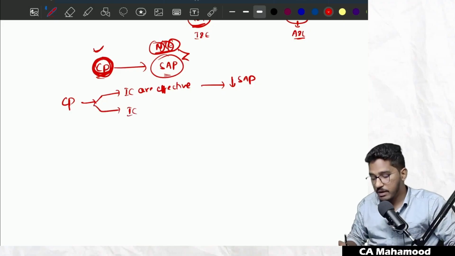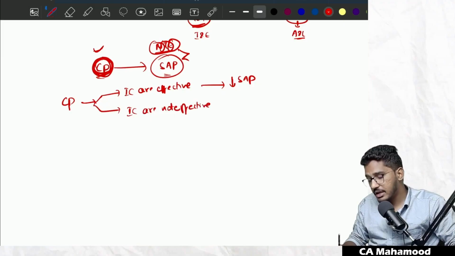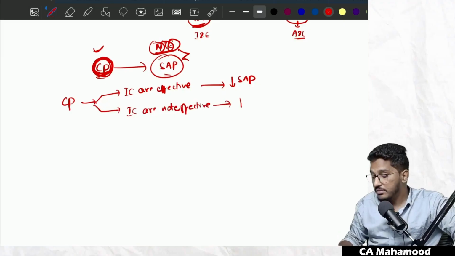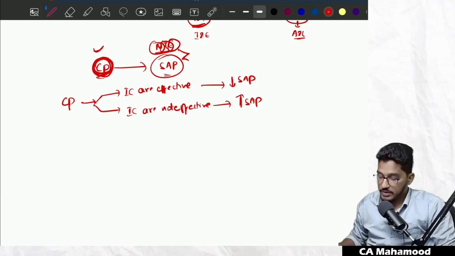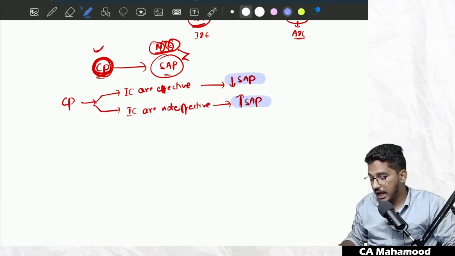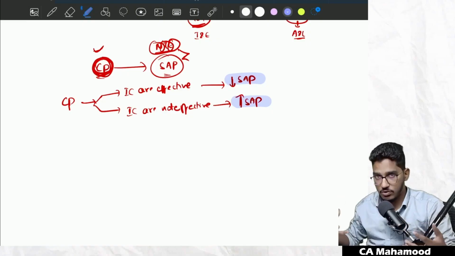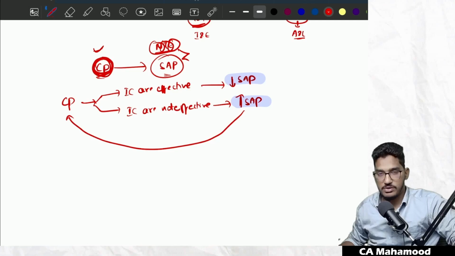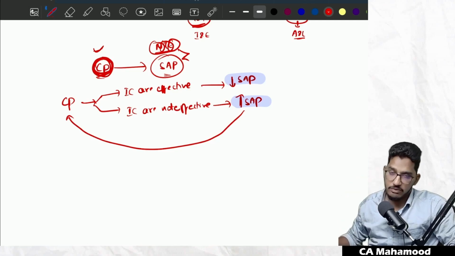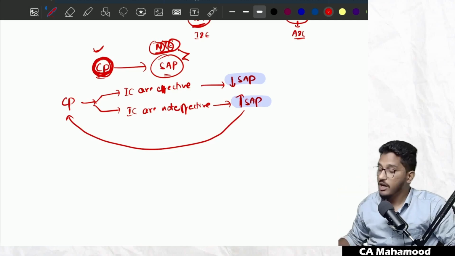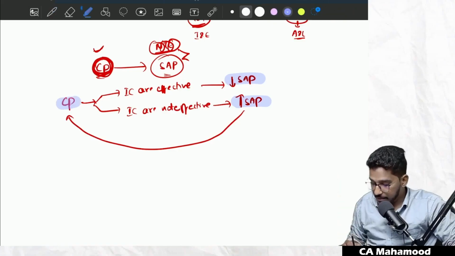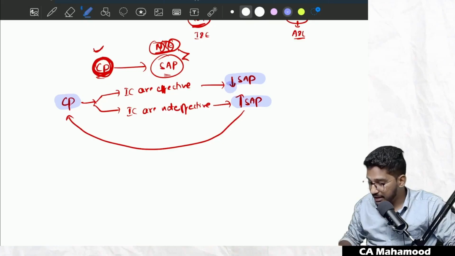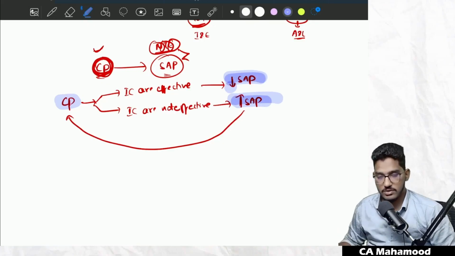On the other hand, if you perform compliance procedures and you decide that internal controls are not working effectively in the client's organization, then what will we do? There we will try to perform more substantive audit procedures. If you pay close attention here, we are determining the extent of substantive audit procedures on the basis of the outcome of the compliance procedures. This is very important from the examination perspective. They might ask it in true or false statements. So remember, on the basis of compliance procedures, we determine the nature, timing and extent of the substantive audit procedures.